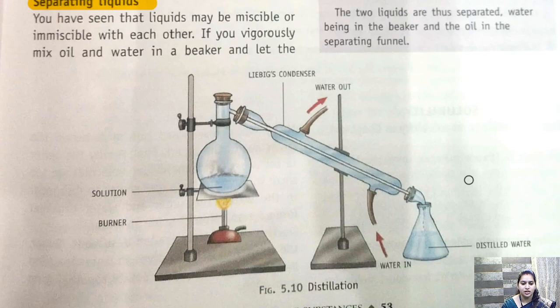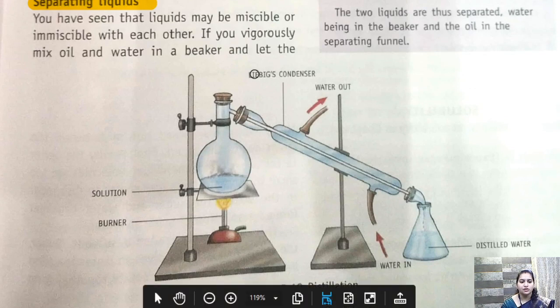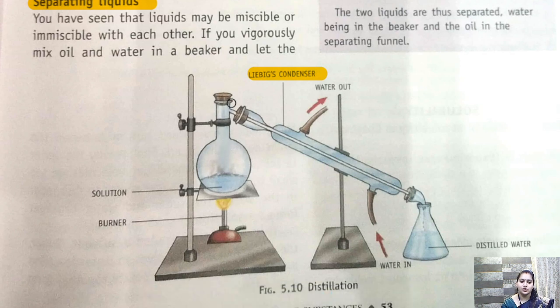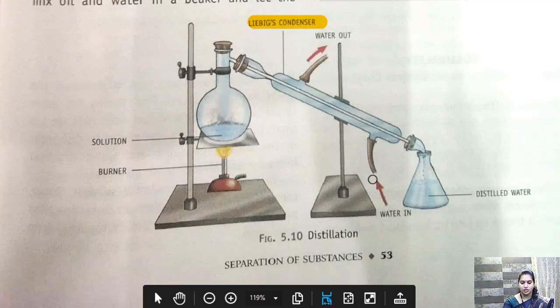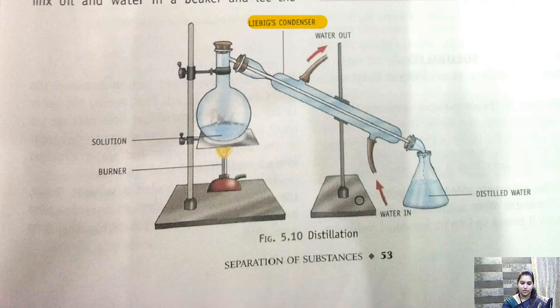So in the distillation process, we use a Liebig condenser. We boil the mixture, it will be converted into vapor. The vapor is then condensed here and the pure water or pure substance is obtained. So this is the distillation process which is used to separate out a mixture.